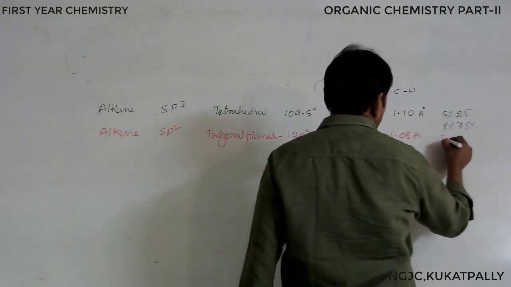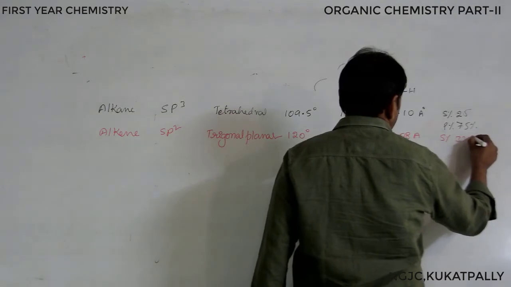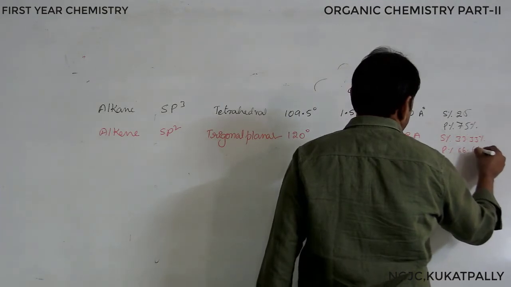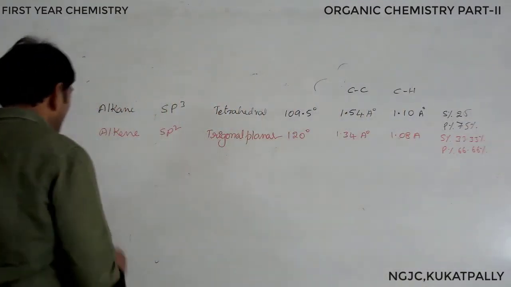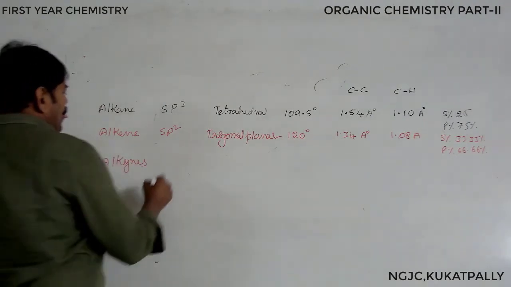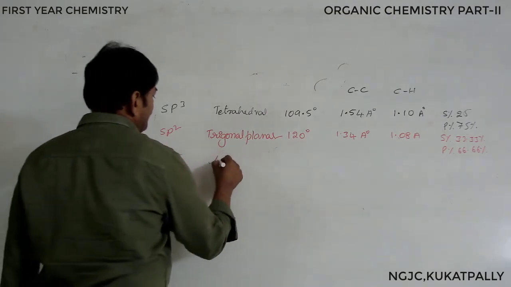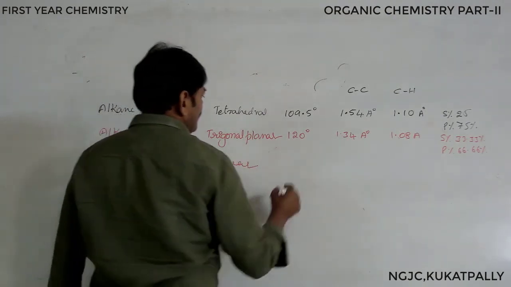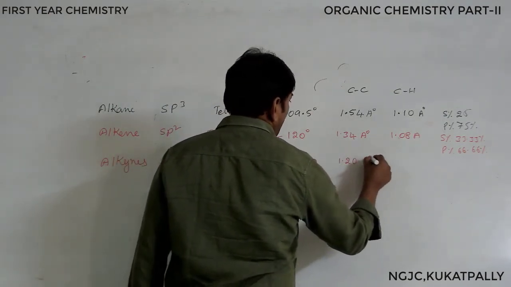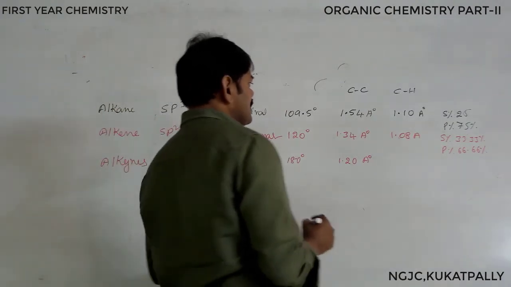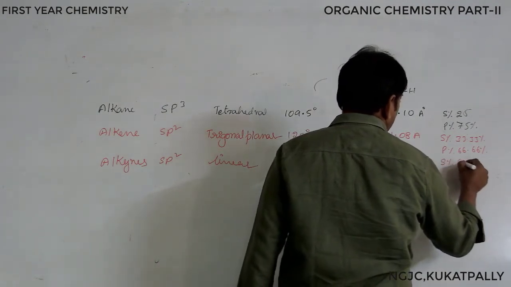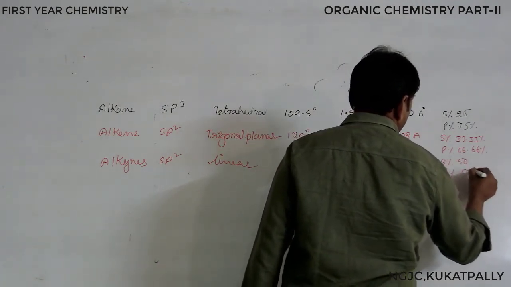Here the percentage of s is 33.33 and p is 66.66. Similarly, alkynes: sp hybridization, linear, 180 bond angle, with bond lengths of 1.20 angstroms and 1.06 angstroms. The s character is 50% and p is 50%.